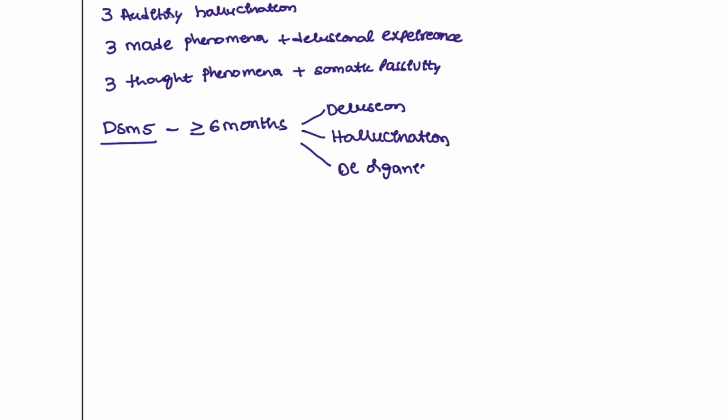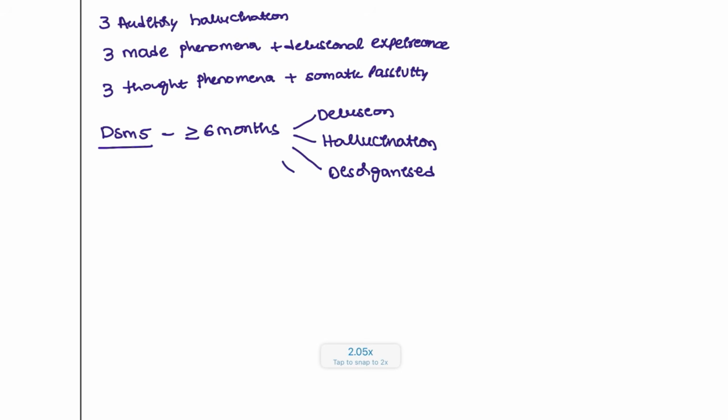Any one has to be present from these three, and the patient is having negative symptoms such as apathy, avolition, and also alogia. All these symptoms, if they are present, those are the negative symptoms.